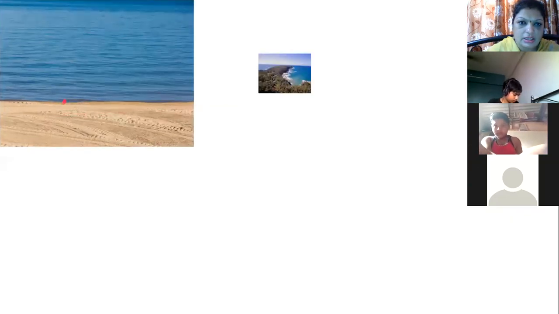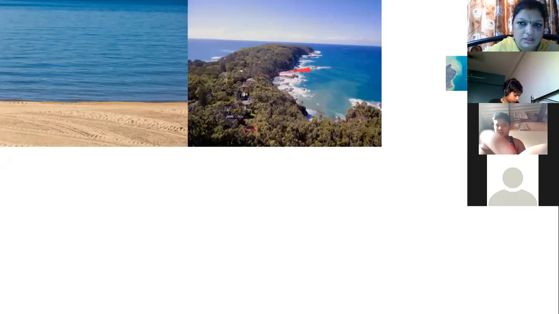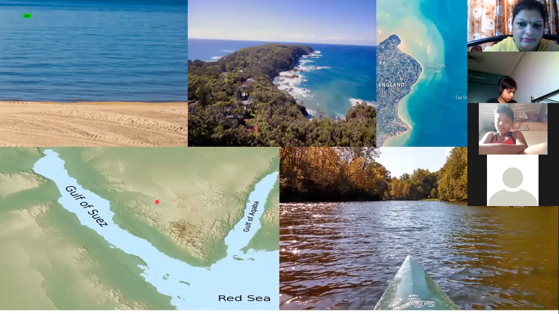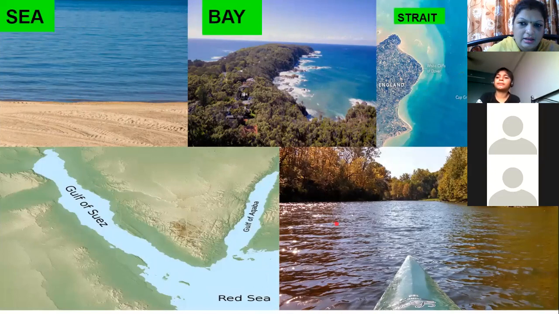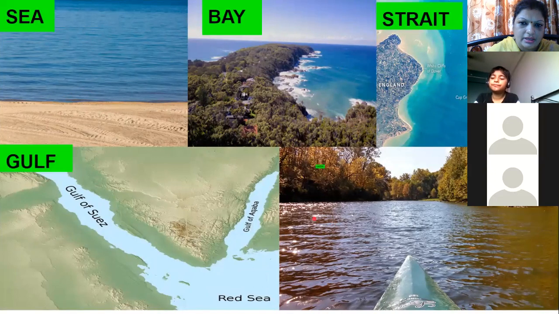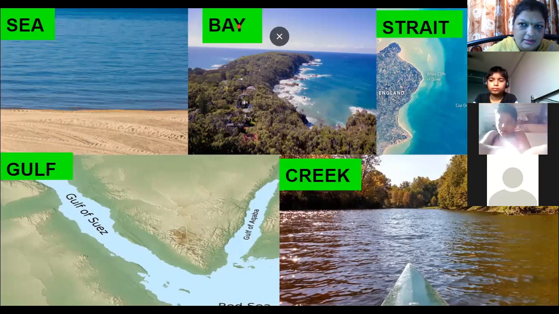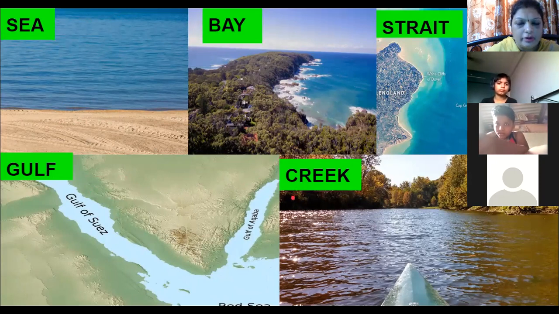The sea, you can see here, the sea, the bay, the strait, the gulf, and you can see the creek. These are the water bodies. Sea, bay, strait, gulf, and creek are the different water bodies.